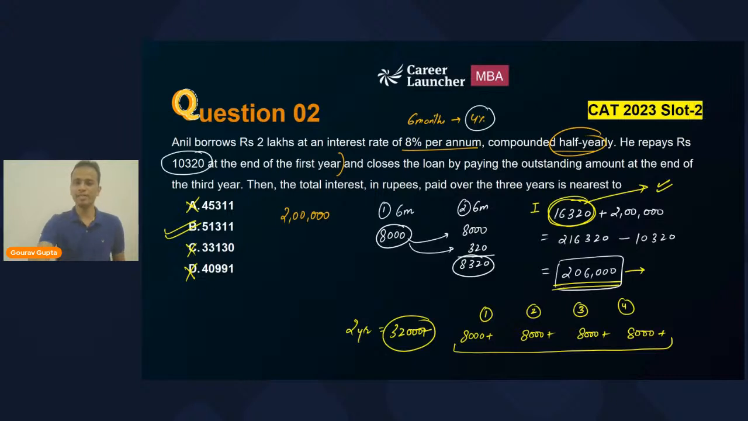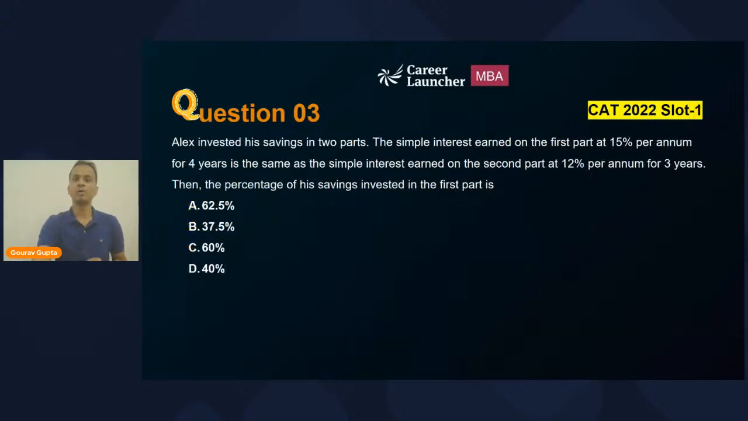All right. So friends, that was question number 2. I hope you have understood the method that I have used to mark the correct answer of this question. So that was CAT 2023 slot number 2. Now let's move on and look at the next question, question number 3, and it comes from CAT 2022 slot number 1.